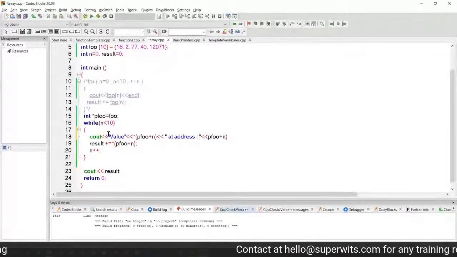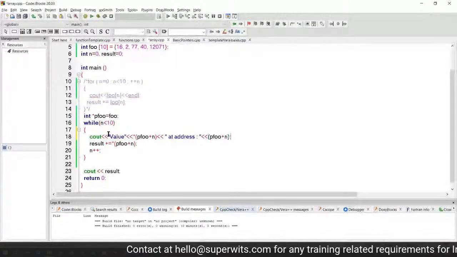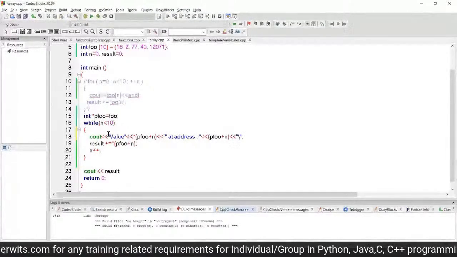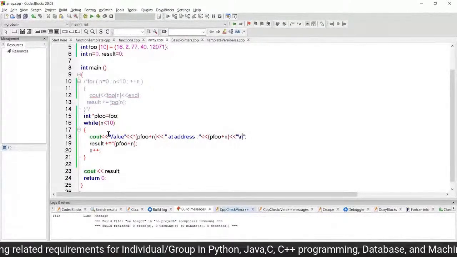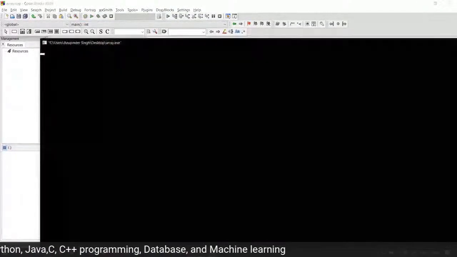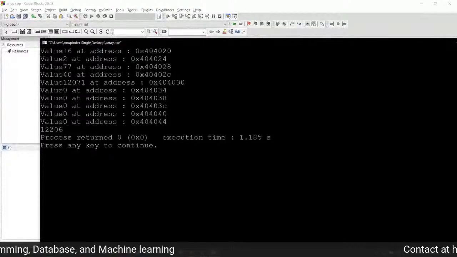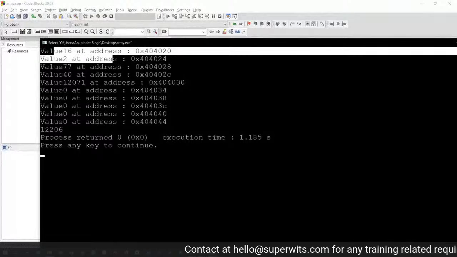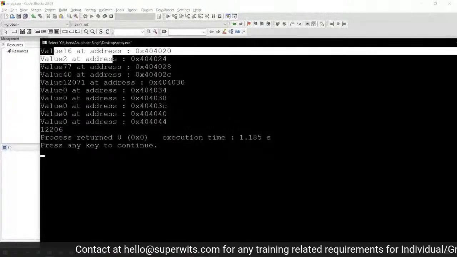Okay, so this is what we are going to have for our particular output, and then I'm going to have a new line over here. So I'm going to run this particular program again, and then you can see what is the output correspondingly. So value is 16 at address this, and then value 2 is at address this, value 77 is at address this, and so on.